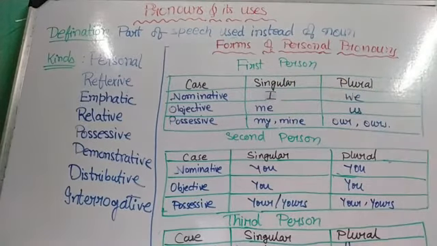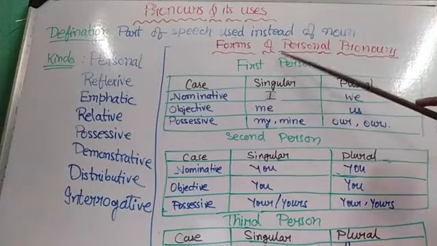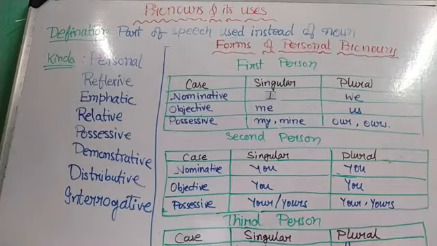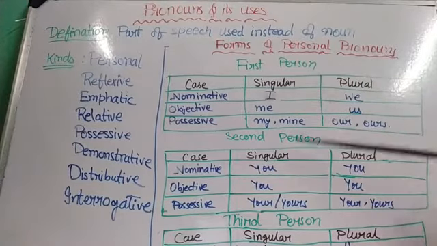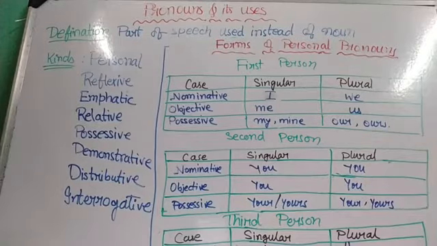Now this chart, in fact these three charts, show us the various forms of personal pronoun. Personal pronouns, as you can see, may come in three forms: first person, second person and third person. Now what do you understand by first, second and third person pronoun? Say for instance, I am speaking with a person called Rajat. Now Rajat would be the second person, and since I am speaking, I would be the first person.